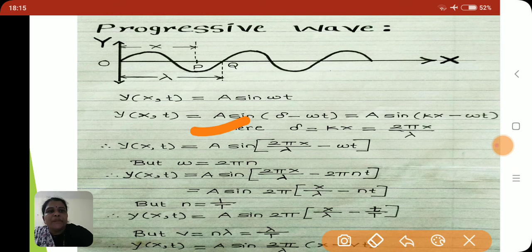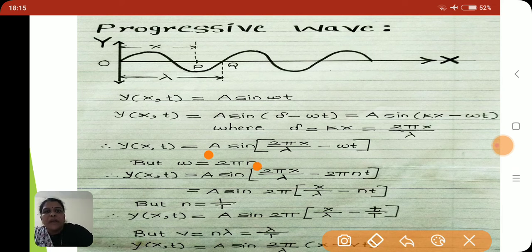Put this value in the above equation. Therefore, we get y of x,t is equal to a sin(2 pi x upon lambda minus omega t). But we know that omega is equal to 2 pi n. Here omega is the angular velocity, a is the amplitude of the wave, and n is the frequency of the wave.